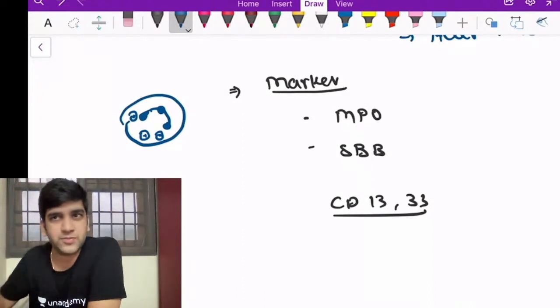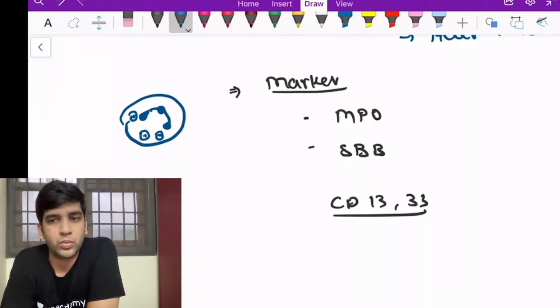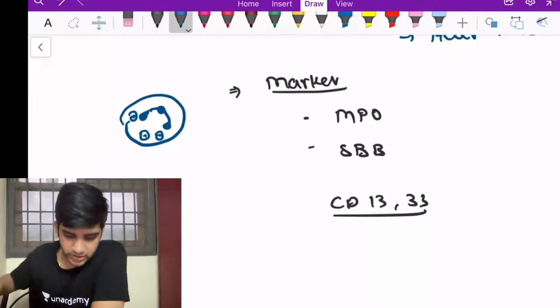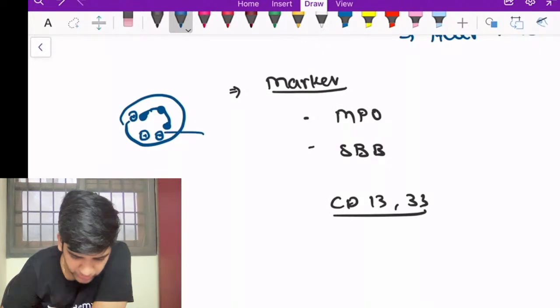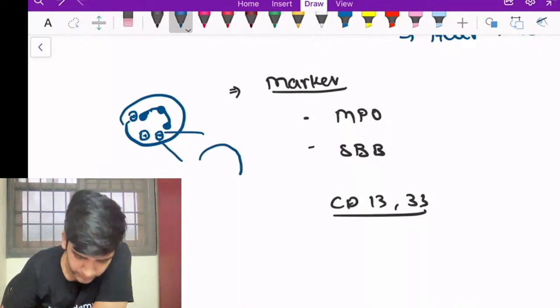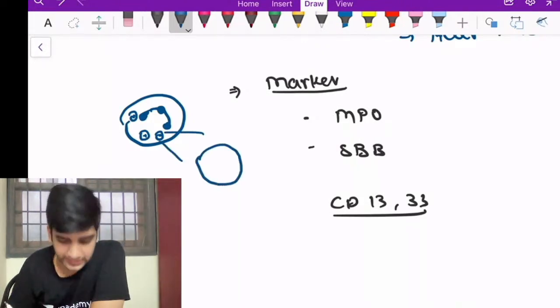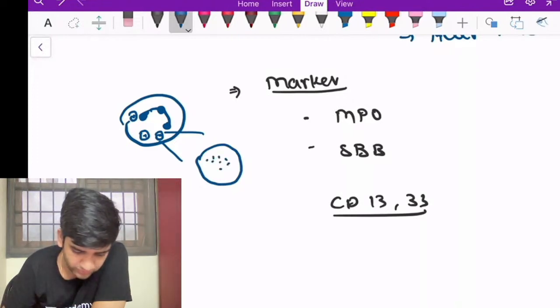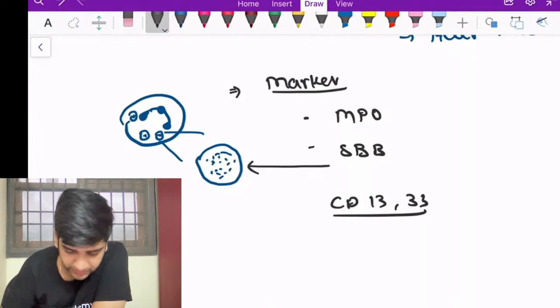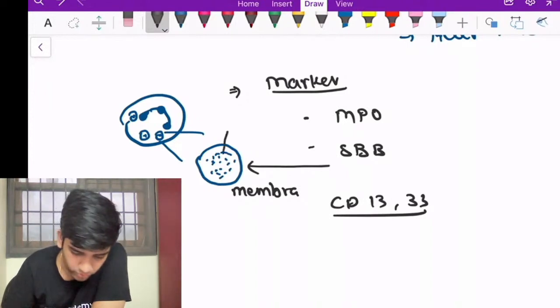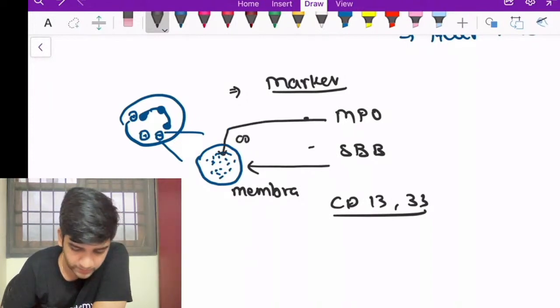What does SBB stain? What is an SBB stain? SBB stains your fat, right? SBB will stain fat. So what is going to happen is, if I zoom into this granule, this is how a granule looks. A granule is a membrane-bound vesicle inside which I'll have the enzymes, right? So SBB will stain the membrane. It's a membrane stain. It's a fat stain, right? MPO stains the granule contents.